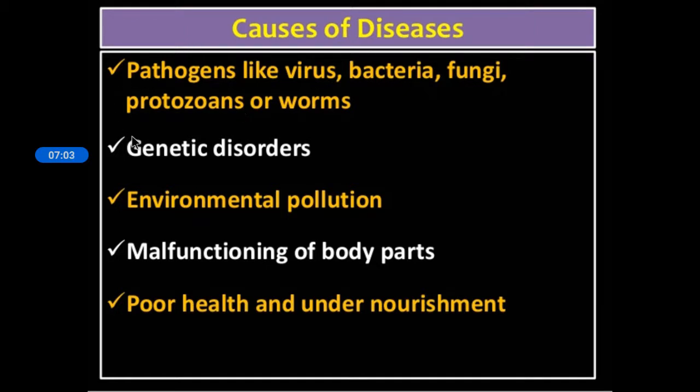What is the second cause of diseases? Genetic disorder, or congenital diseases. That means by birth itself, some babies will have certain genetic disorders in them. So those diseases can be called congenital diseases, diseases related to genetics. So, congenital diseases or genetic disorders.